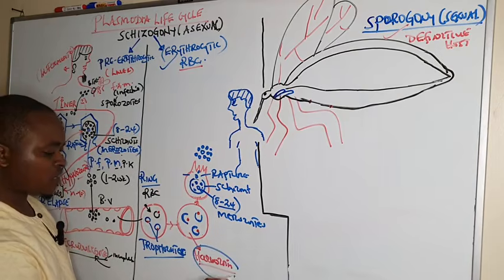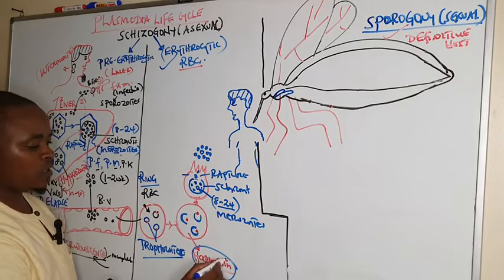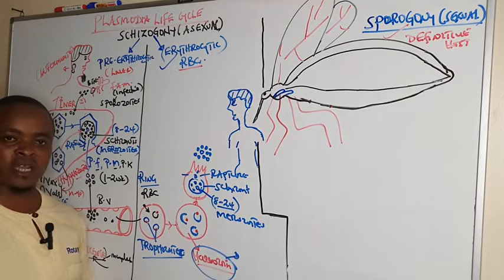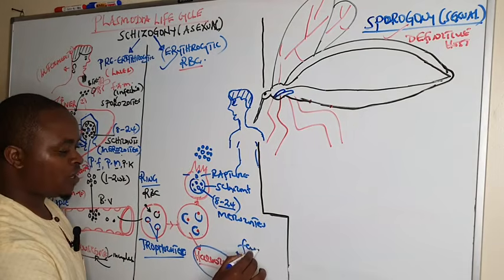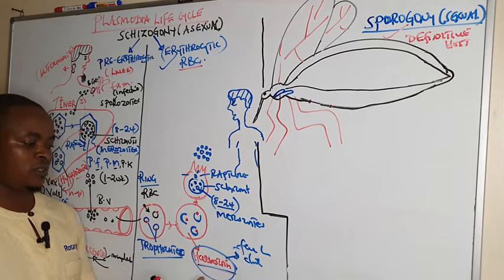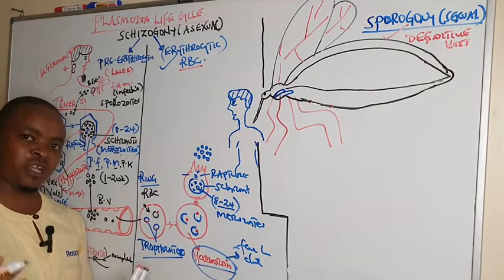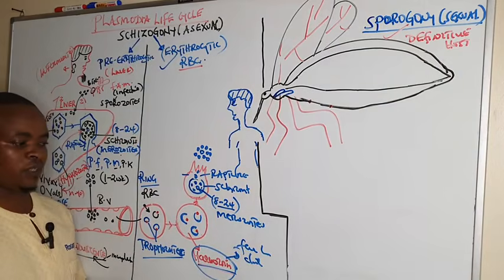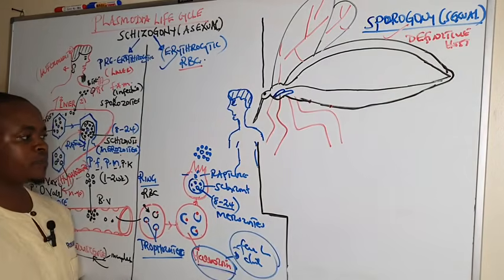Because of these toxic substances released, they cause episodes of malaria attack, like the fever, the headache, the chills, and the sweating, due to release of hemozoin that triggers an immune response in the body.